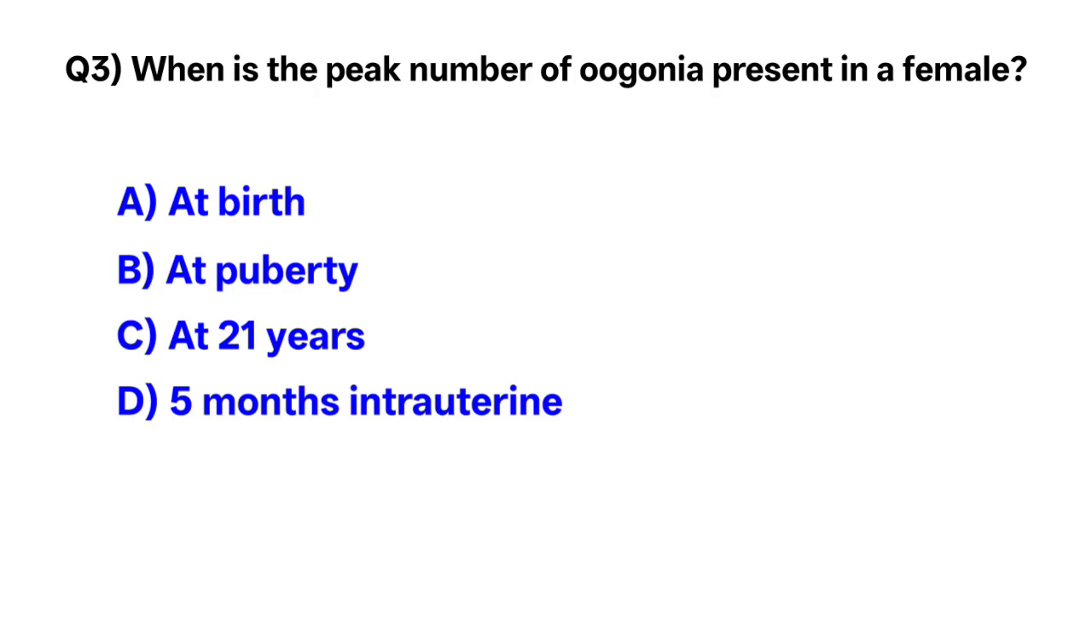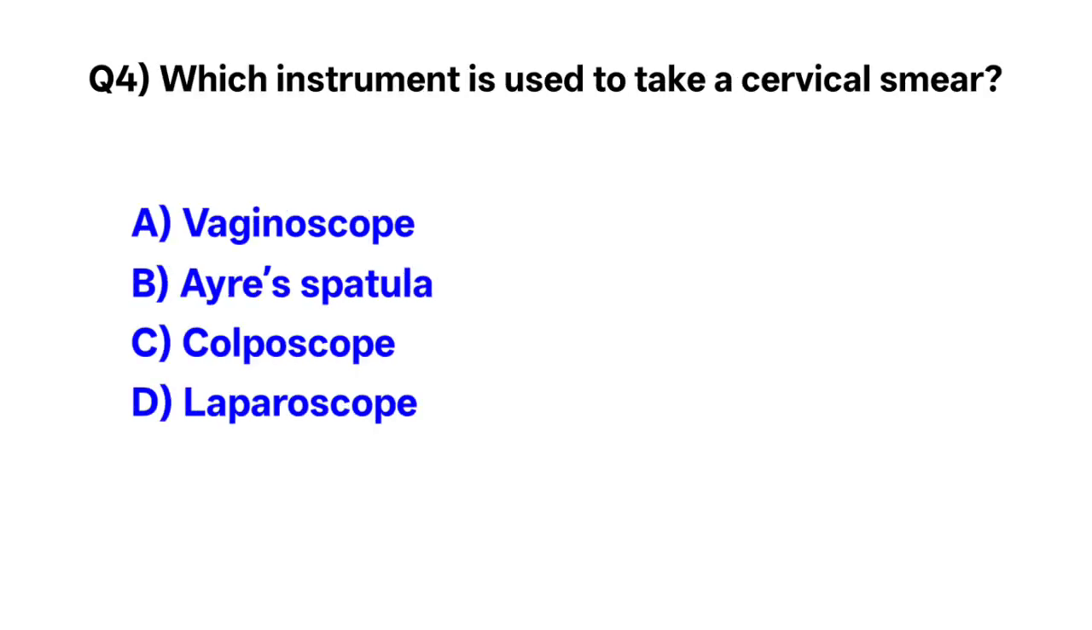Question number 3. What is the peak number of oogonia present in a female? The correct option is D. 5 months of intrauterine life. Question number 4. Which instrument is used to take a cervical smear? Correct option is B. Ayre's spatula.